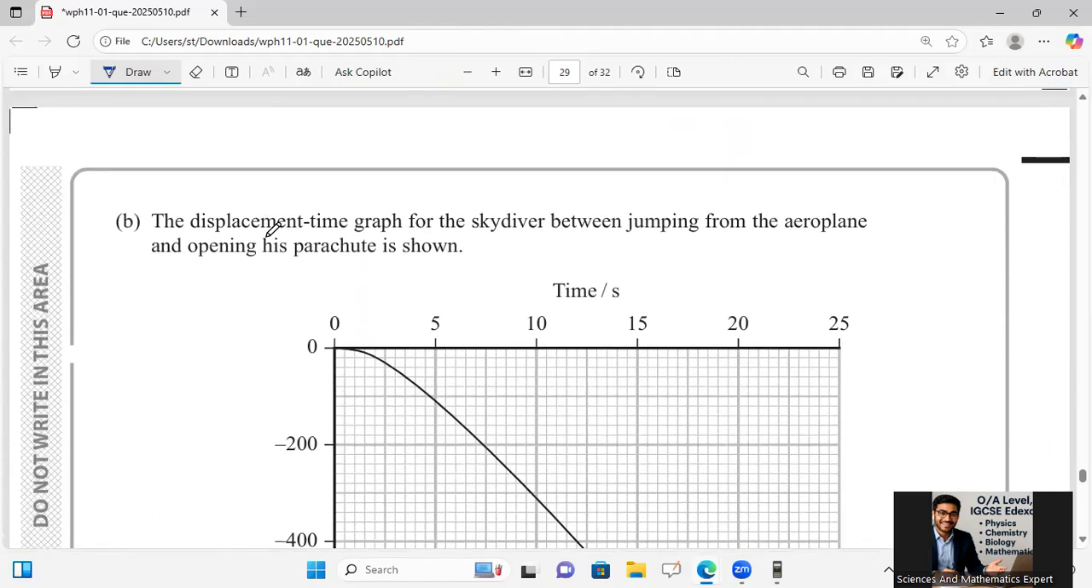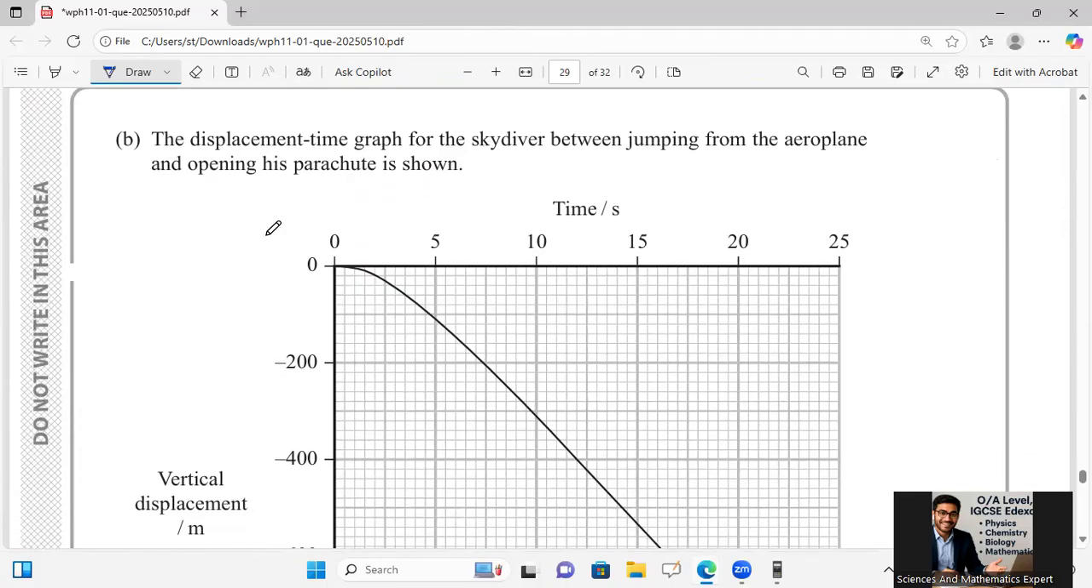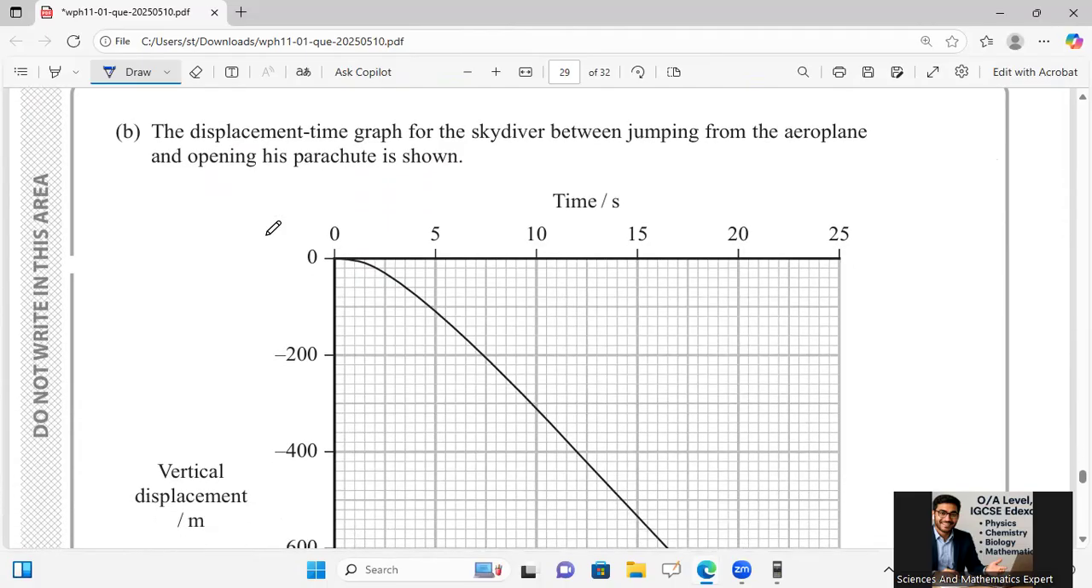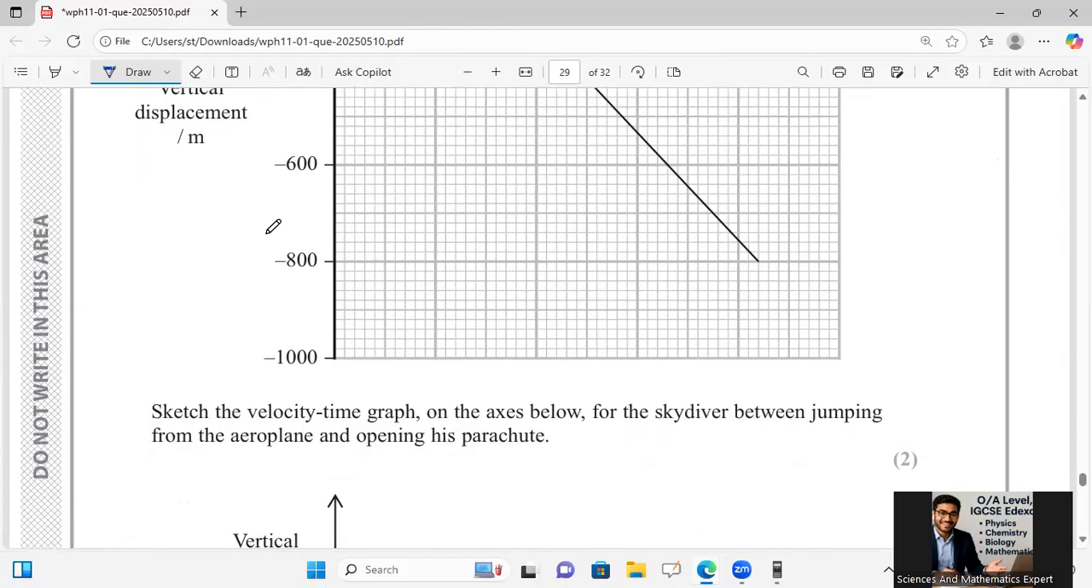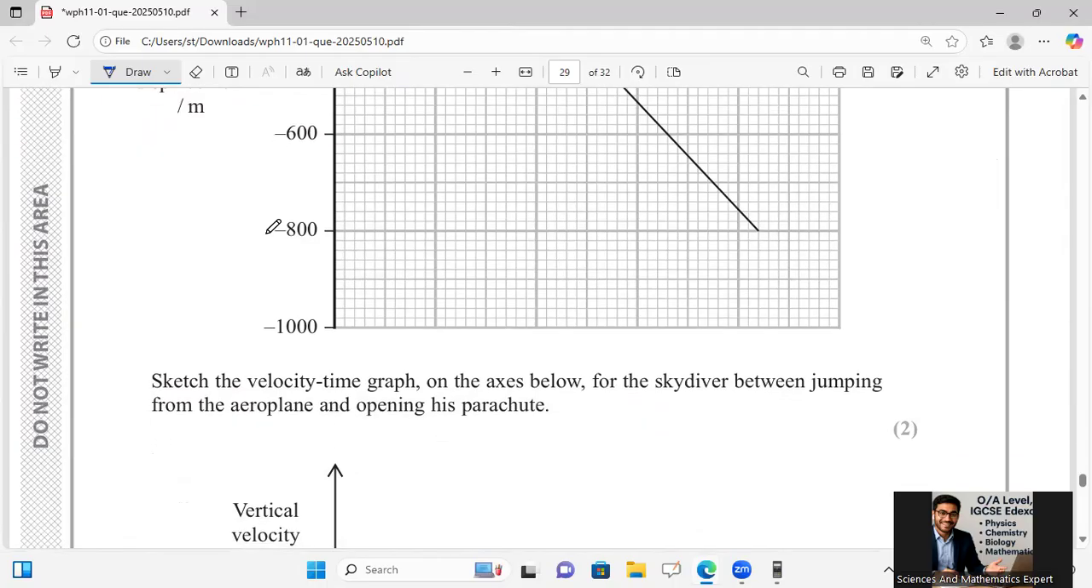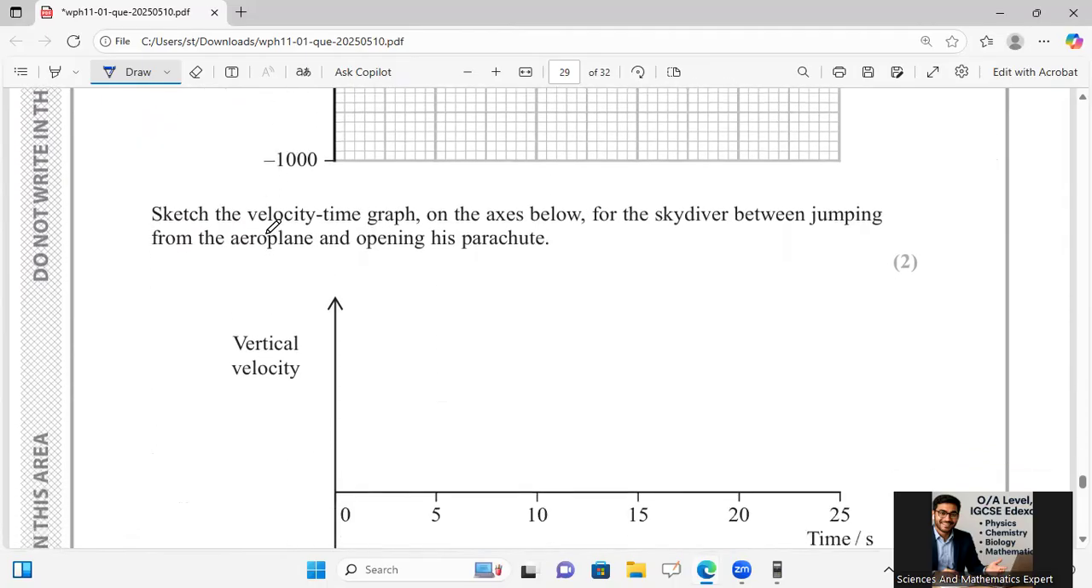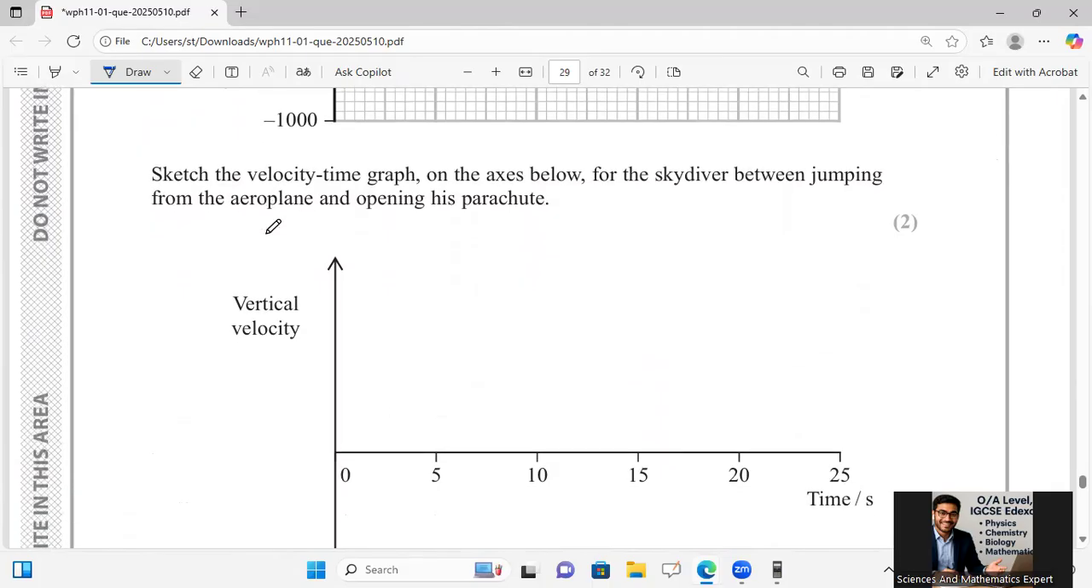Okay, what is he saying in the next part? He is saying that the displacement time graph for the skydiver between jumping from the aeroplane and opening his parachute is shown. Sketch the velocity time graph on the axis below. So it will be a curved line starting from 0 with negative gradient over there. So I will say it is like this.